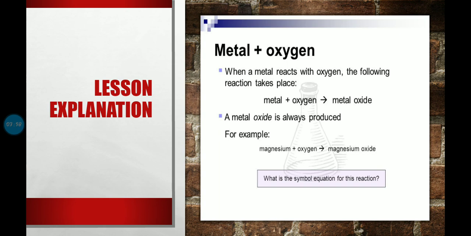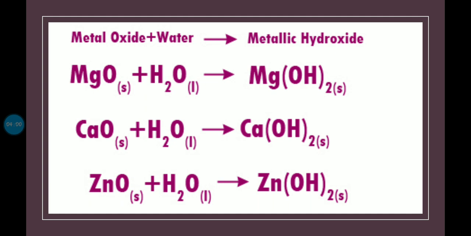Now when a metal oxide reacts with water, what will we get? When a metal reacts with oxygen we get metal oxide.